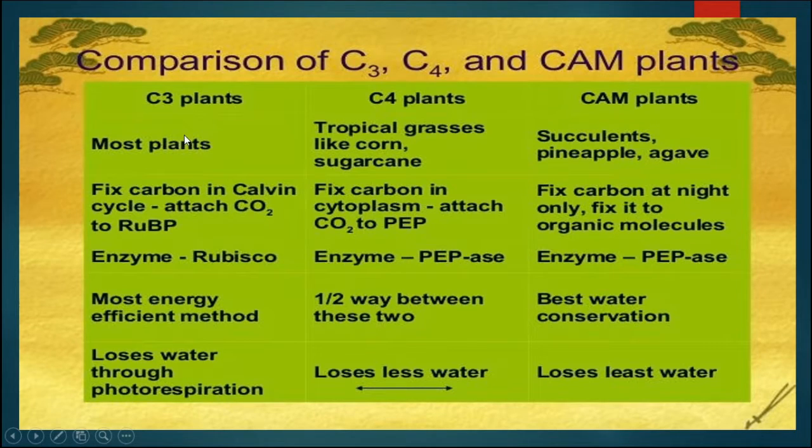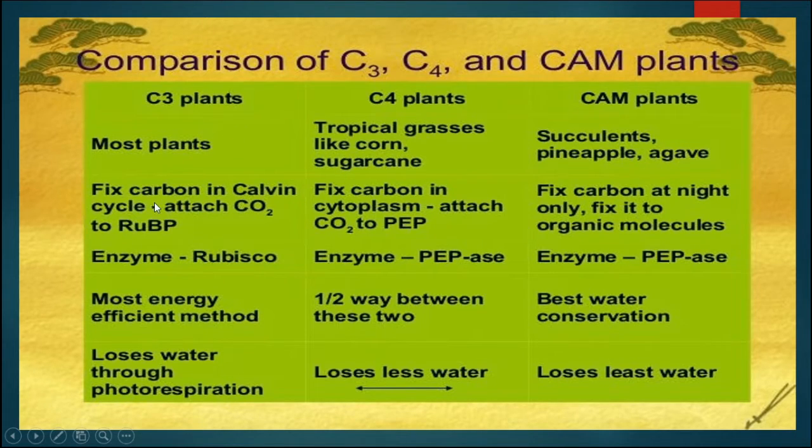In this slide we can see the comparison of C3 plants, C4 plants as well as CAM plants. Most plants are C3 type plants. Tropical grasses like corn, sugarcane and amaranthus are some plants which exhibit the C4 pathway, hence known as C4 plants. CAM plants are the succulents, pineapple, agave, etc.